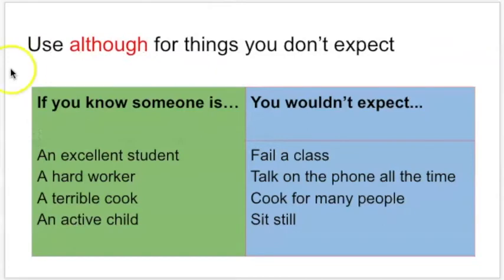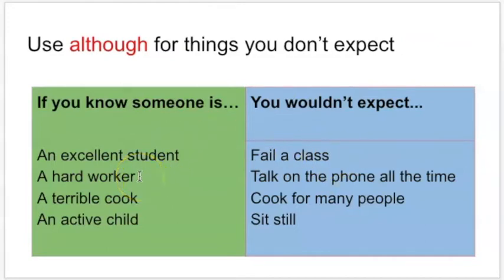So let's drill down on that for a minute. Use although for things you don't expect. So over here we have a column on the green that shows if you know someone is, and then over here, what you wouldn't expect. So let's think about this. If you know someone is an excellent student, then you would expect them to do well in the class, right? You wouldn't expect them to fail a class.